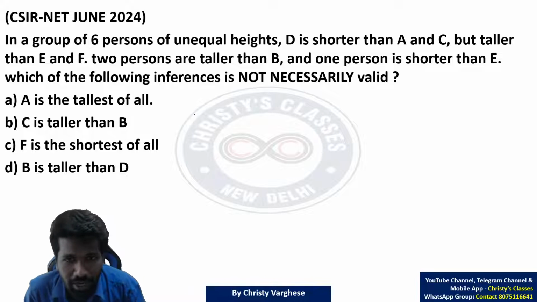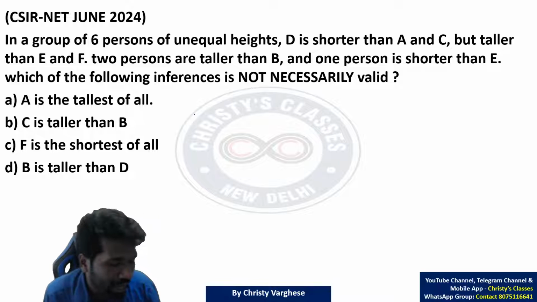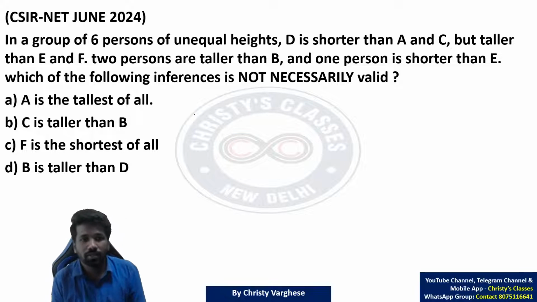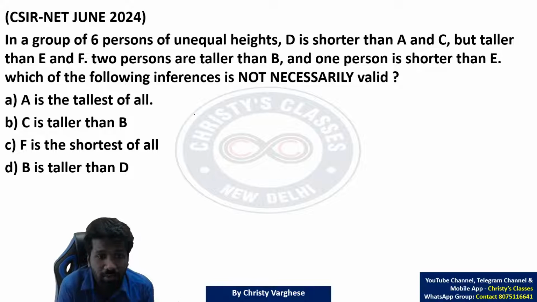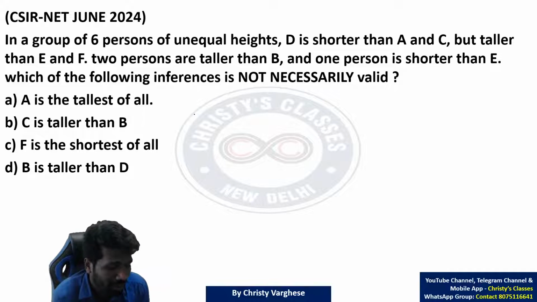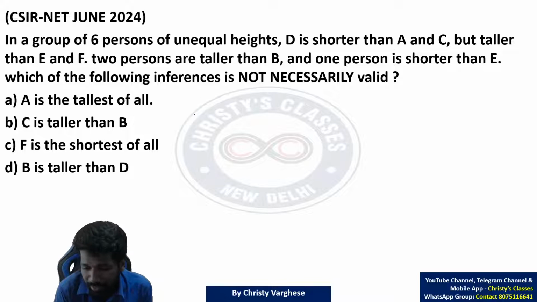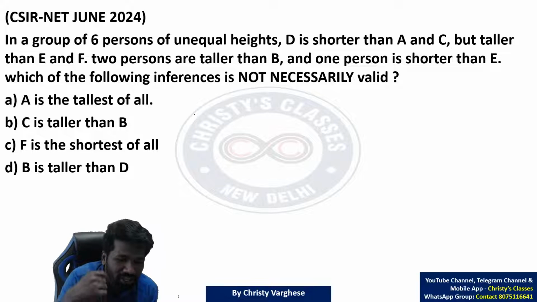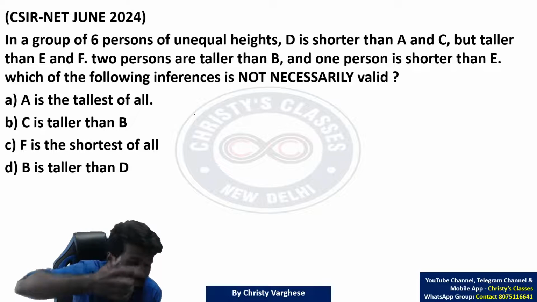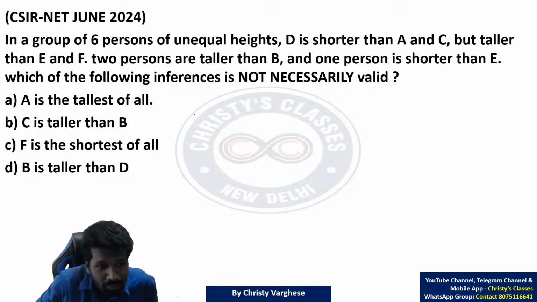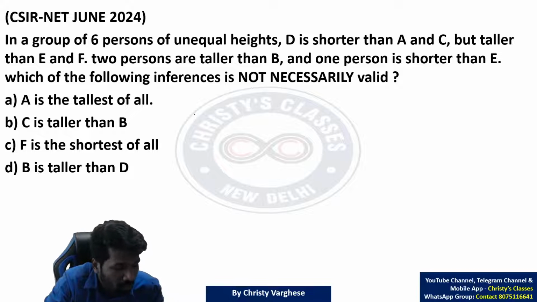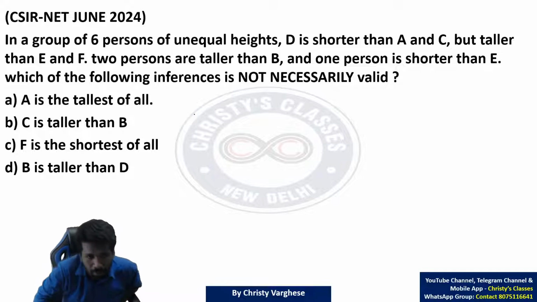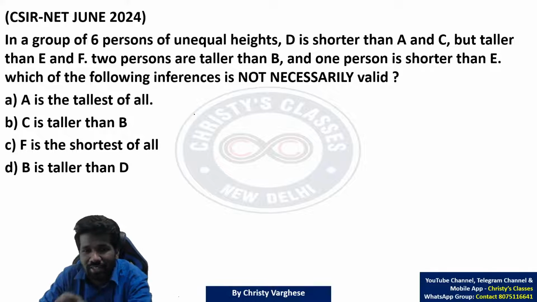So try this question. Another sequential ordering, that is part of the ranking and ordering chapter. Another question. This question paper had 3 questions from the chapter ranking and ordering alone. This is what CSIR does all the time. They keep on changing from which chapter they will ask more questions. That is why many people ask me, can you tell me the most important chapters? I will say, don't select chapters. Select questions in the exam hall instead of selecting chapters while you prepare. While you prepare, practice all chapters so that you have more selection in the exam hall.